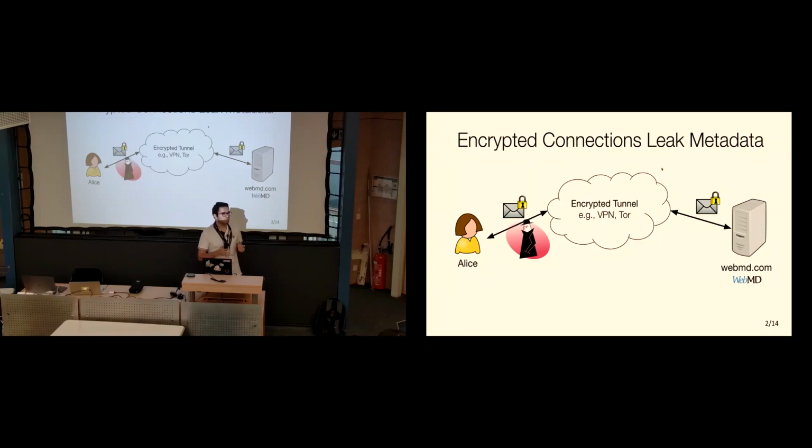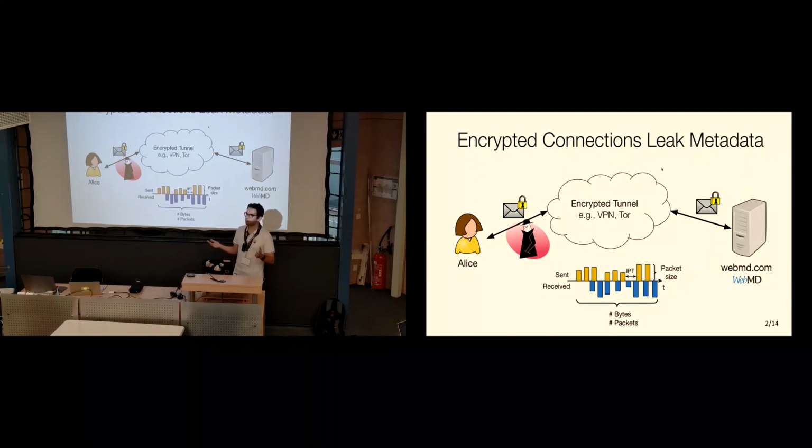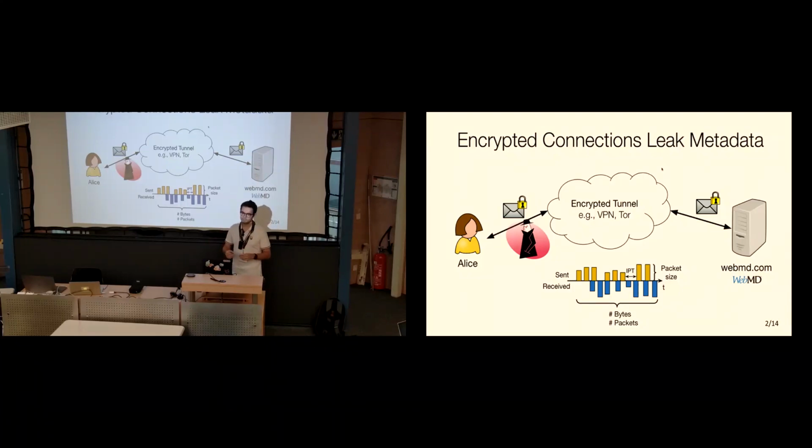So what this means is that even if an adversary is eavesdropping on Alice's internet link, they won't really be able to know that Alice is accessing WebMD. They will just know that Alice is accessing some VPN nodes or some Tor relay, right? However, these eavesdroppers can actually see a few more things than that. They can actually reconstruct the packet exchange that Alice is exchanging with the server, right? So some of the things that this adversary can observe is metadata, for instance, the volume of the communication, like the total number of bytes exchanged, and also the sequence of packets exchanged between Alice and the server, the size of these packets, the direction, the inter-packet timing, and so on.